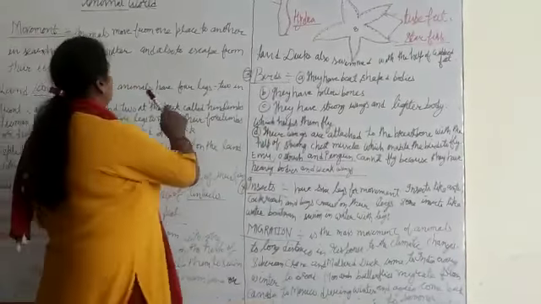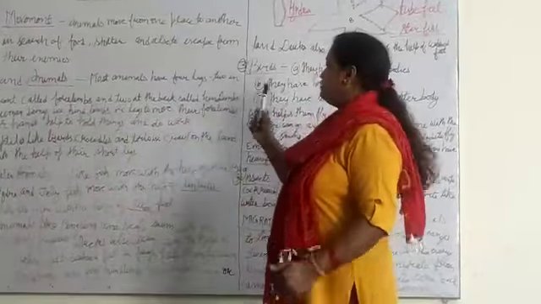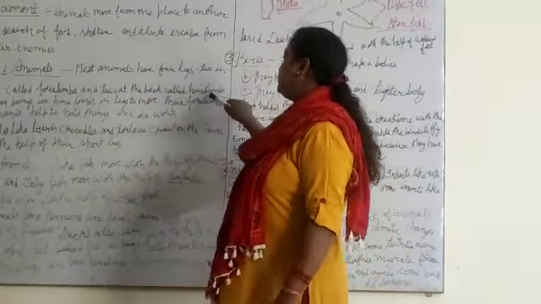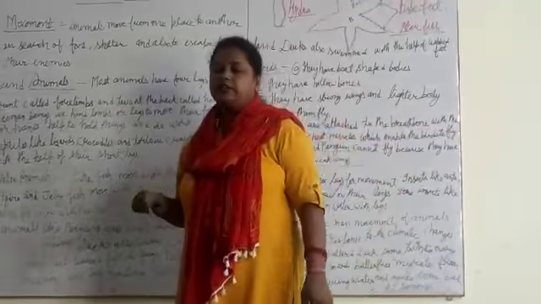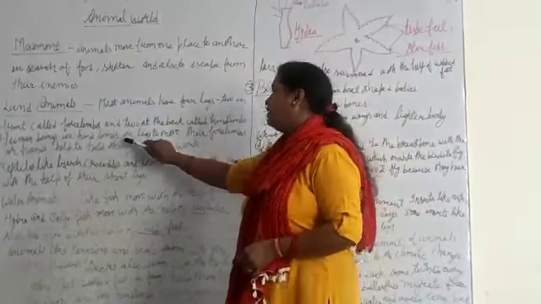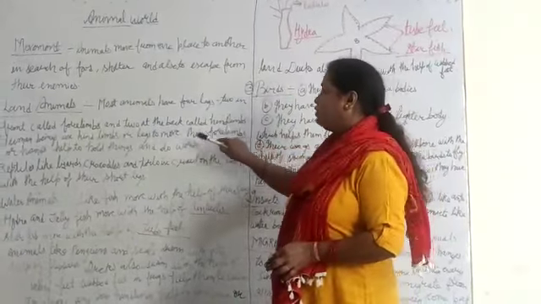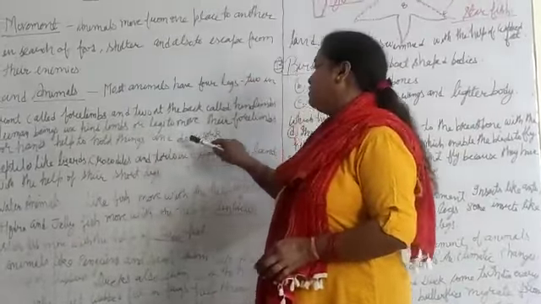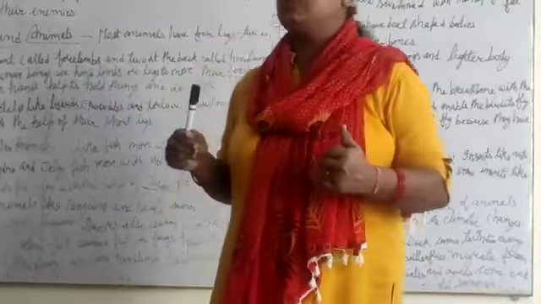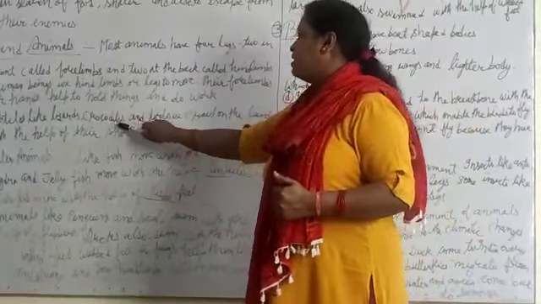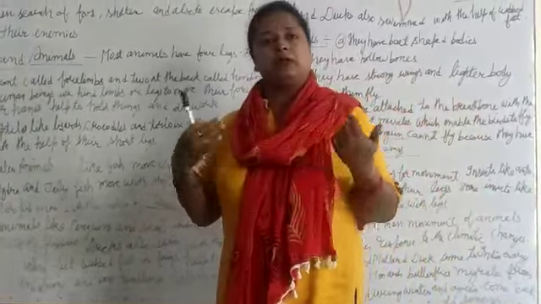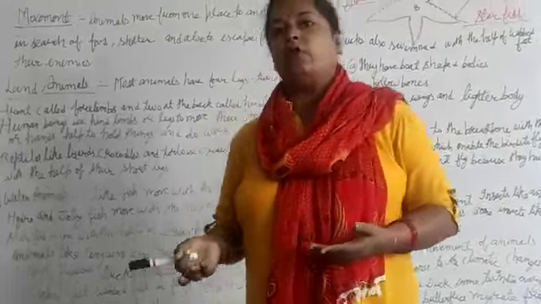Now land animals. Most animals have four legs, two in front, called forelimbs, and two at the back, called hind limbs. Like cat, dog, lion, they use all four legs for walking. But human beings use hind limbs, legs, to move, and their forelimbs, hands, help to hold things and do work. Reptiles like lizard, crocodile and tortoise crawl on the land with the help of their short legs.